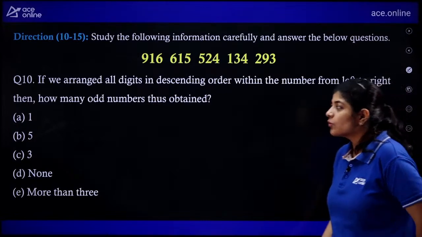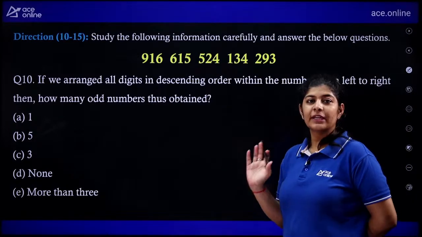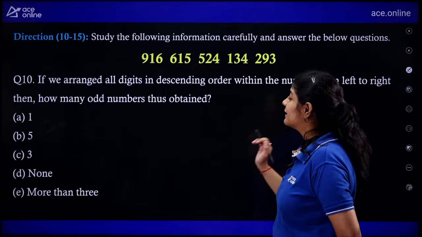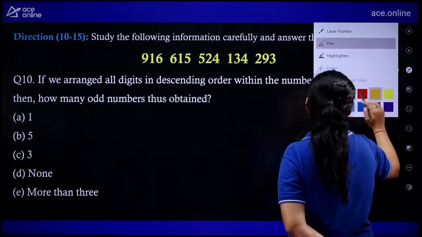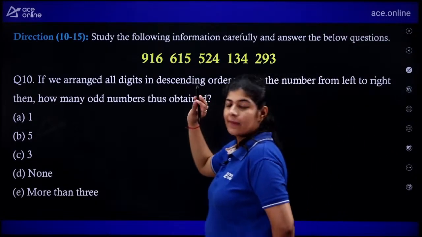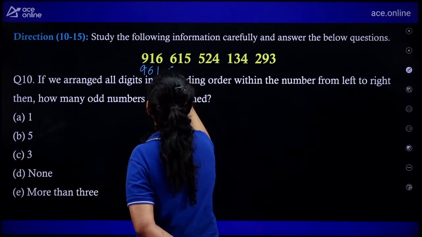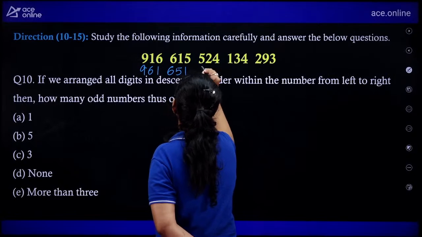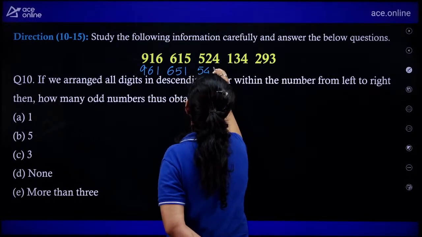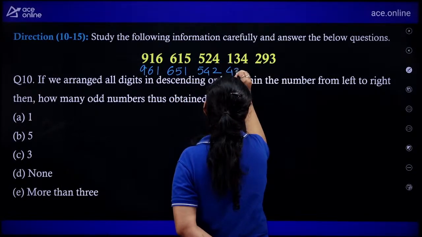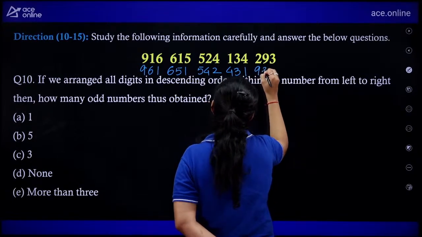Okay, so the question is saying that we need to rearrange all the numbers in descending format. So here what I can do is write the numbers in descending format: 961, 651, 542, 431, 932.